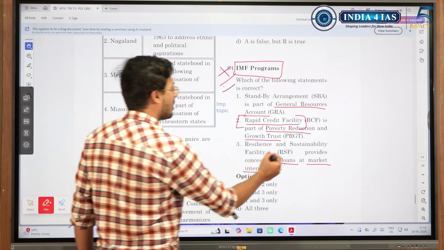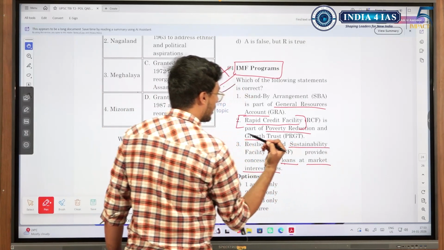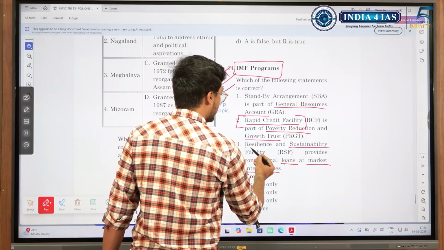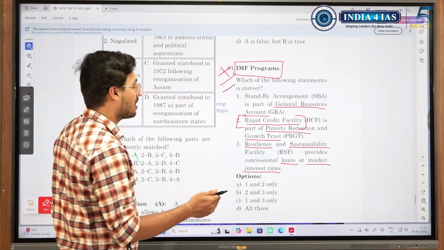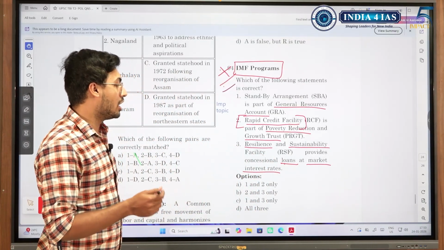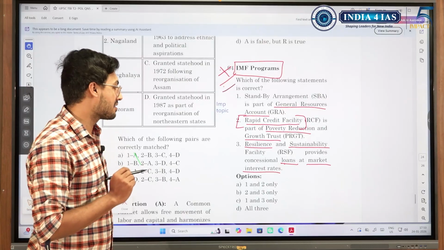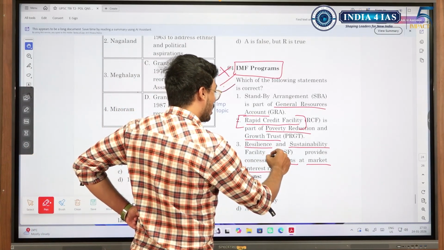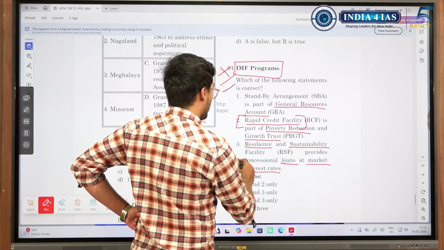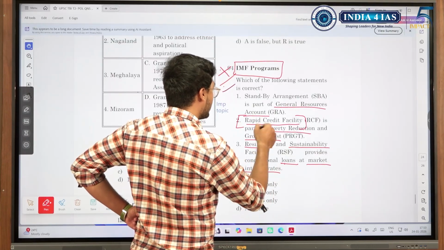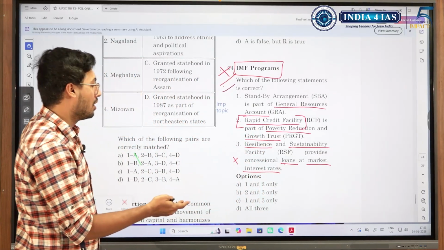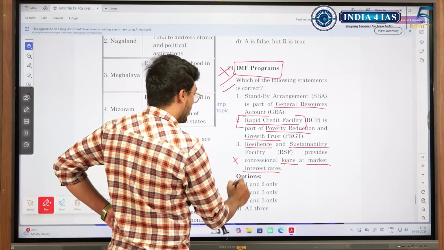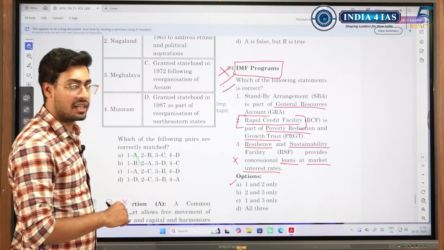Resilience and sustainability. Sustainability means it should be sustainable. So interest rates should be low. And resilience, if the interest rates are at market interest rate, will it be sustainable or resilient to all the countries? No. So provides concessional loans at market interest rate. If I had to take a guess among these three options, or if I had to disprove any one of these three options, then I would have considered 3 to be wrong. And actually in this case, 1 and 2 are correct.